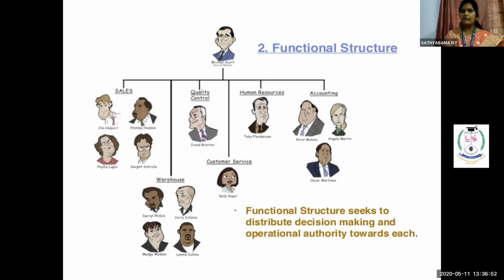So this is the second structure, where you try to evaluate people, or compete with the kind of people who work only as specialists under the sales department, only under warehousing, or only under the quality control department, and so on. So that represents our second structure, called the functional structure.